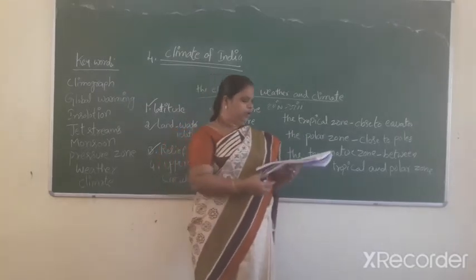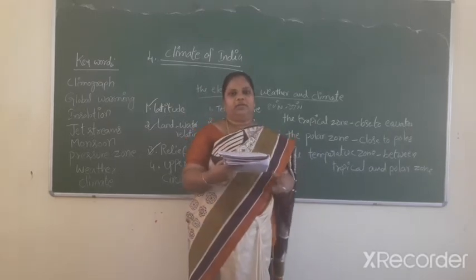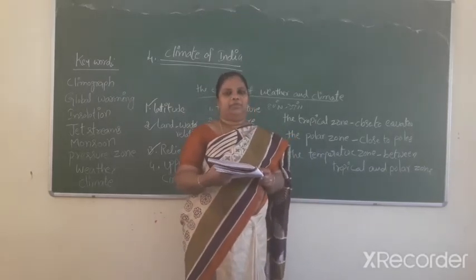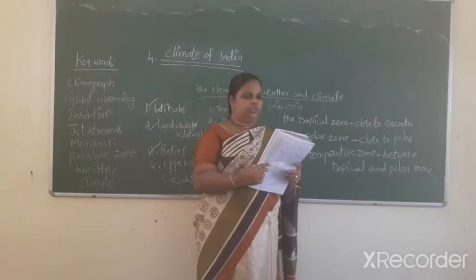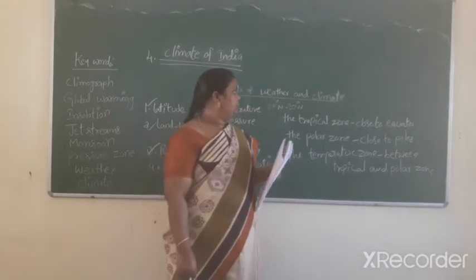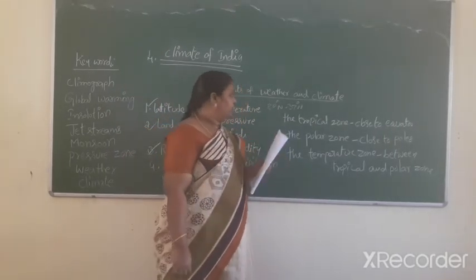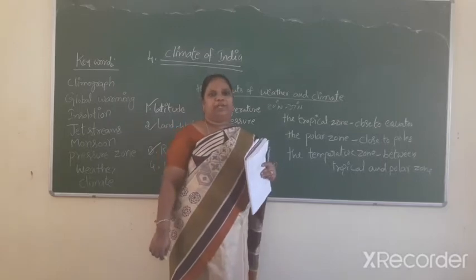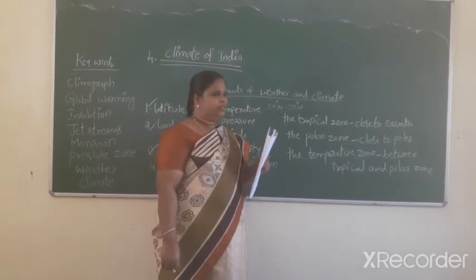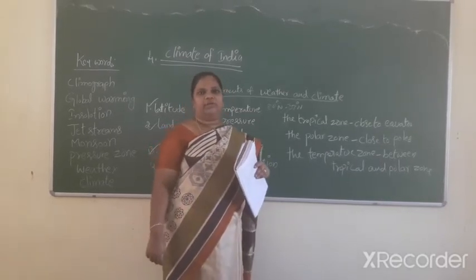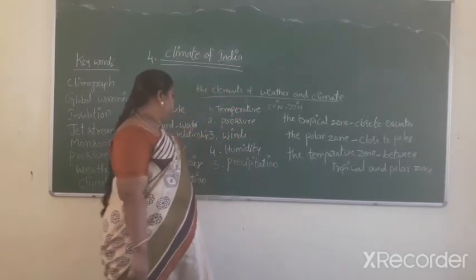A large part of South India, because of the moderating influence of the sea, has little difference between the temperature of day and night and of summer and winter. This is known as the equable climate. If we compare similar places at the same latitude and altitude, we can appreciate the effect of the sea. Next one, upper atmosphere.